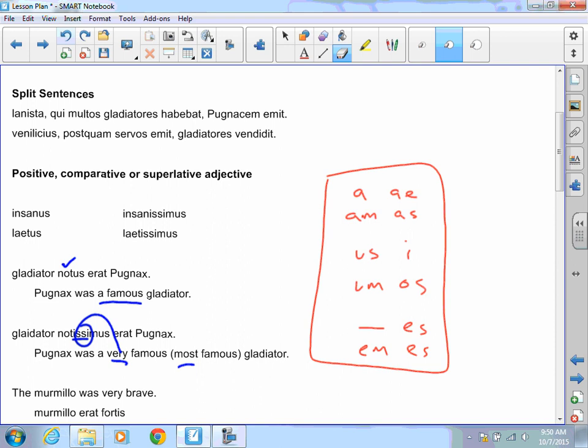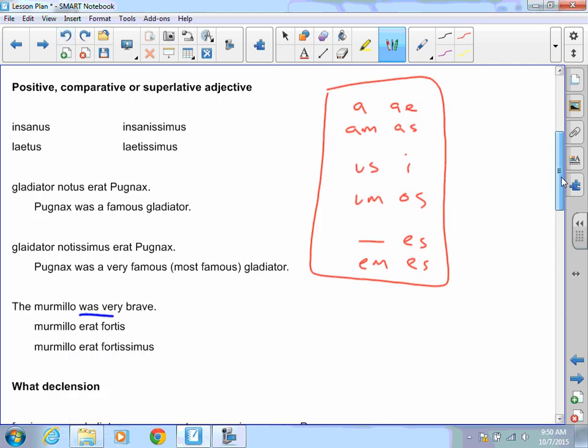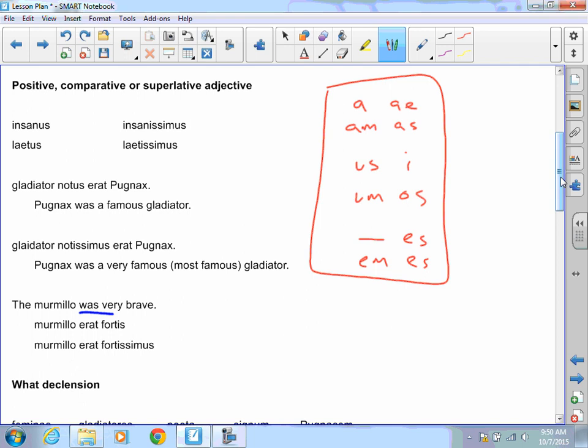You could also use most famous. You're also going to have to look at the English. The Murmillo was very brave, and determine whether was very brave, scroll down, is either a positive form or a superlative form. Because we're using very, that's associated with that double S. So I would choose that second sentence. I'm going to take this down here real quick because I'm going to use that.